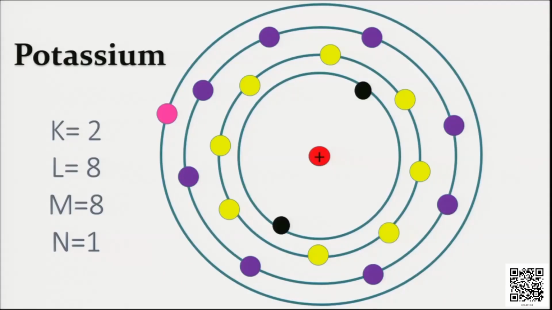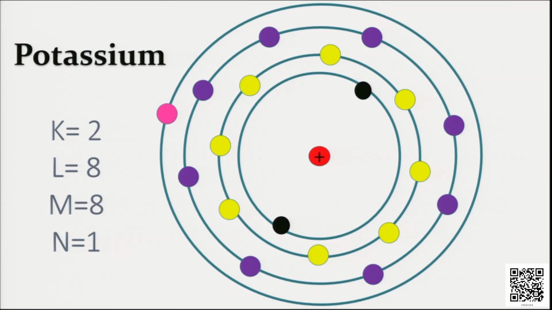The outermost cell of sodium contains only 1 electron. Coming to the next example, and the crucial example is potassium. If you look at potassium, the distribution, as you can see, K is having 2, L is having 8, M is 8, and N is equal to 1. One question that arises in our mind here is why M contains 8?